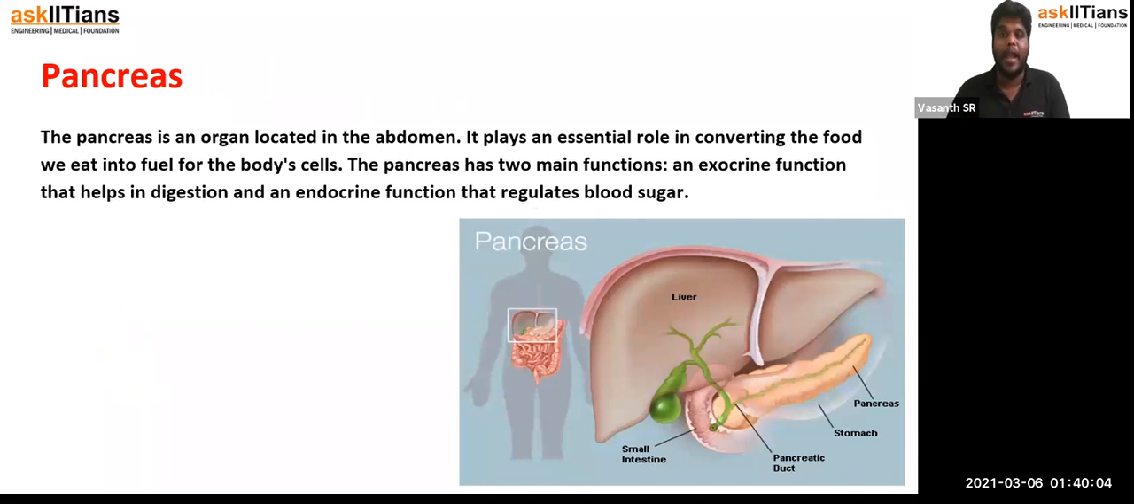The next thing is the pancreas. The pancreas is found in the lower abdomen, below the liver, on the left-hand side. What is the function of the pancreas? Its function is to convert the food that we eat into energy. The pancreas actually has two functions, and at the start of the endocrine topic I told you there are two types of function.